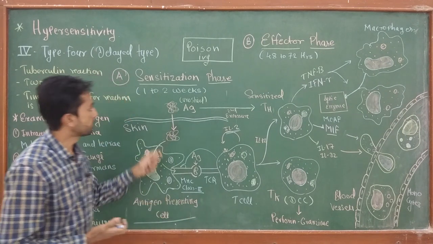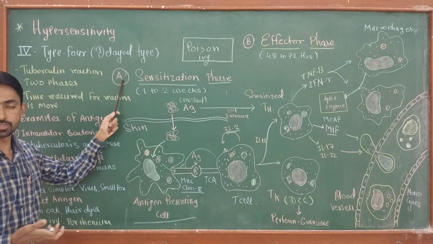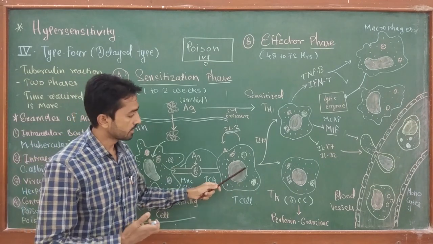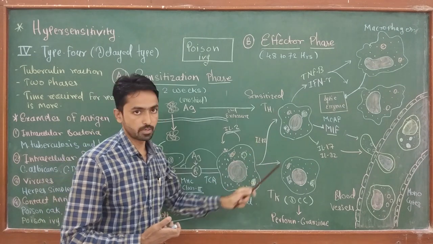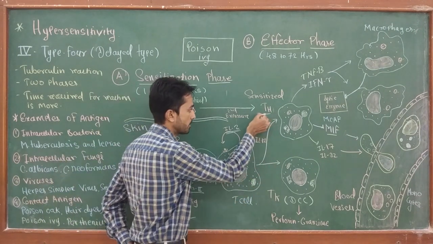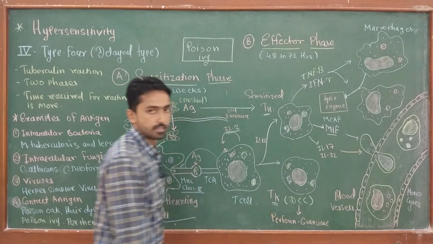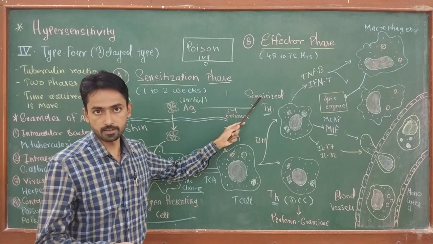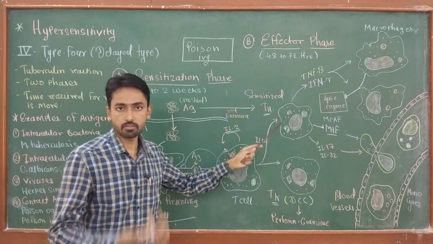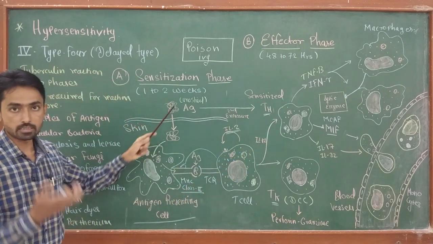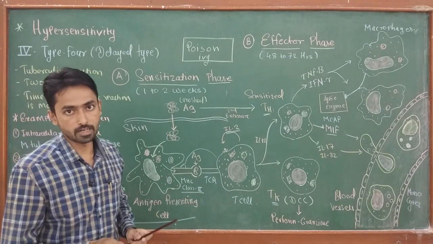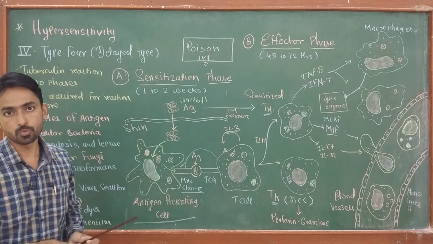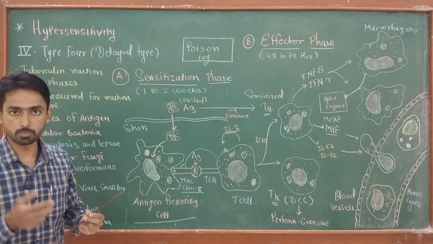So in the first phase of the type 4 hypersensitivity reaction, that is the sensitization phase, the T cell gets activated and differentiates into two different types. The activated cell forms either a T helper cell or a T killer cell. The newly formed cells are called sensitized cells because they are activated against the antigen at the time of first exposure to that particular antigen, and this reaction requires 1 to 2 weeks inside the allergic person.